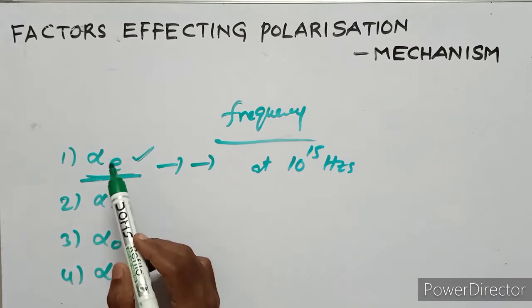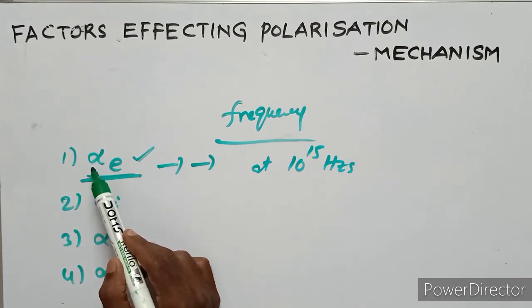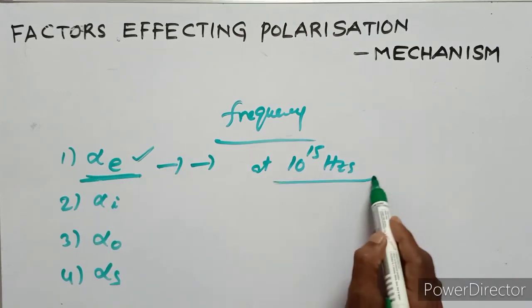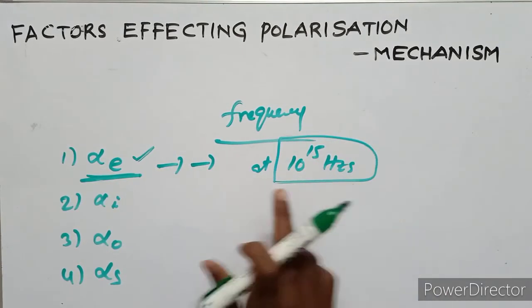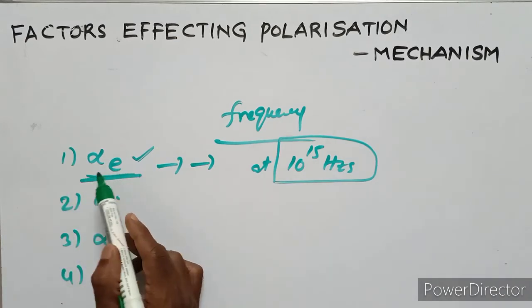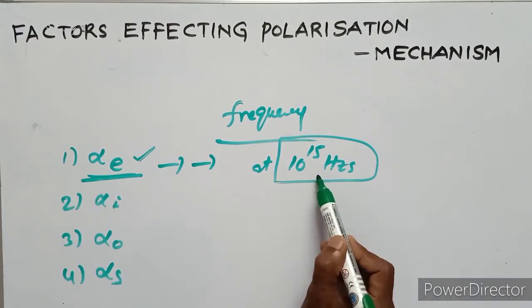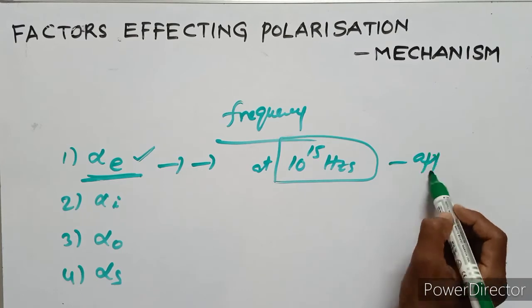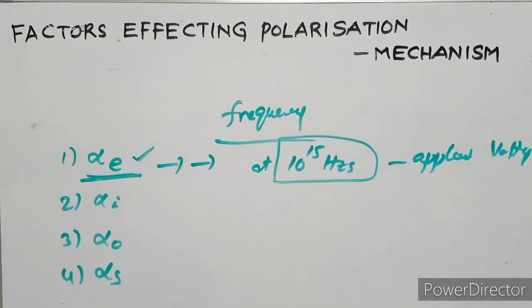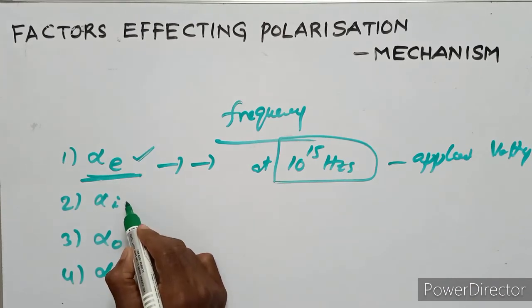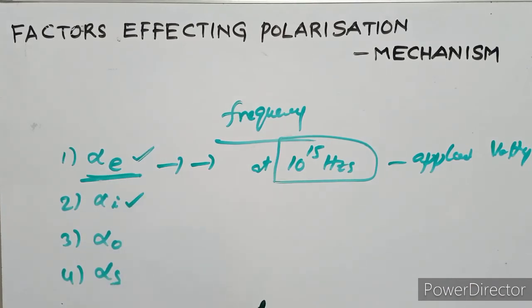So the electronic polarization occurs at high frequency, 10 to the power of 15 hertz. The electronic polarization occurs at high frequency during the applied voltage. Next, the second one is the ionic polarization.